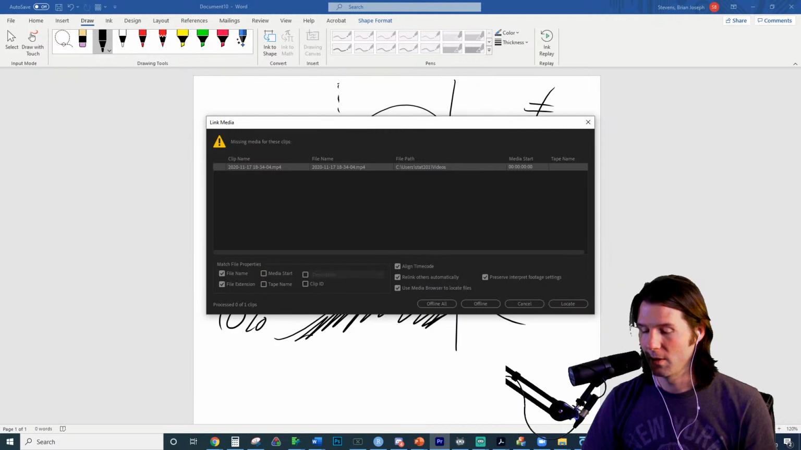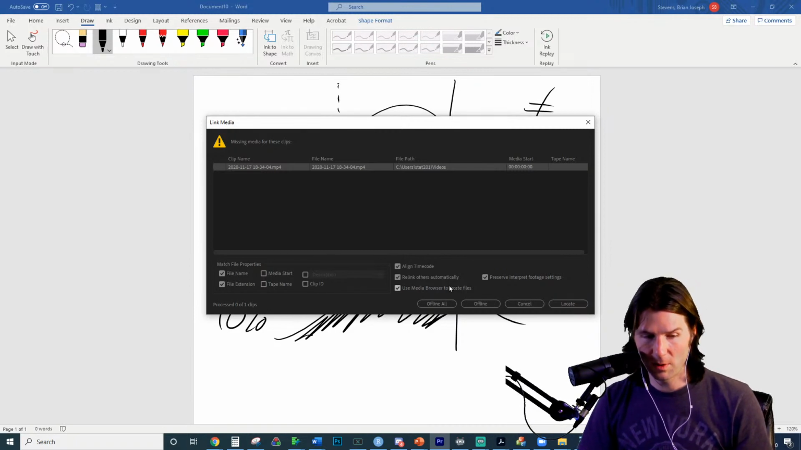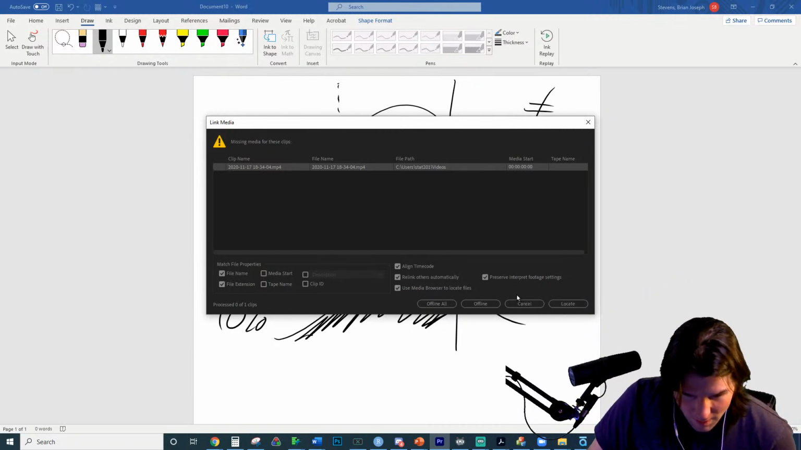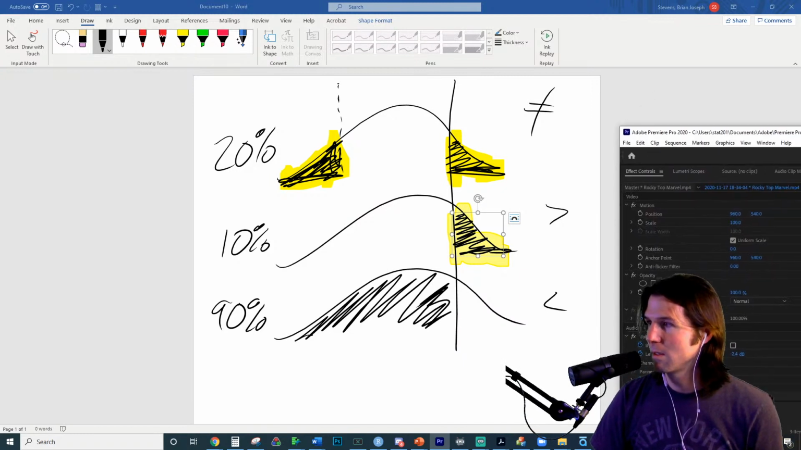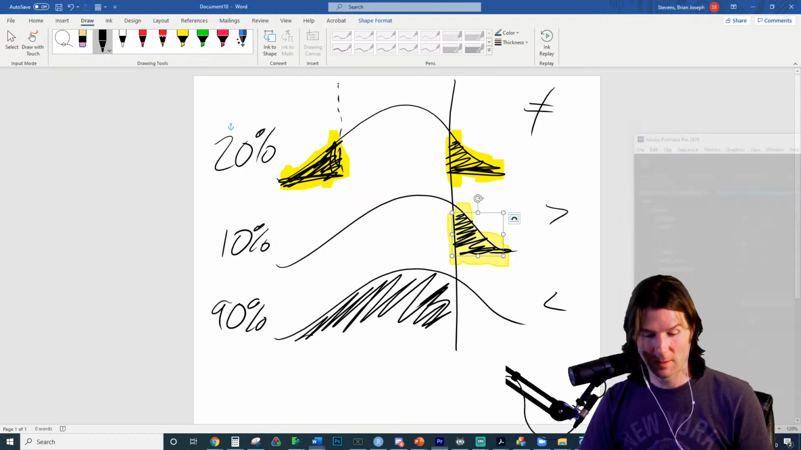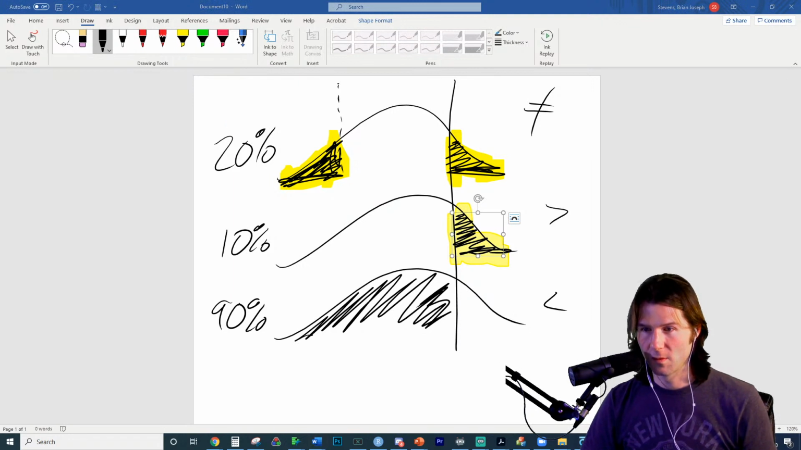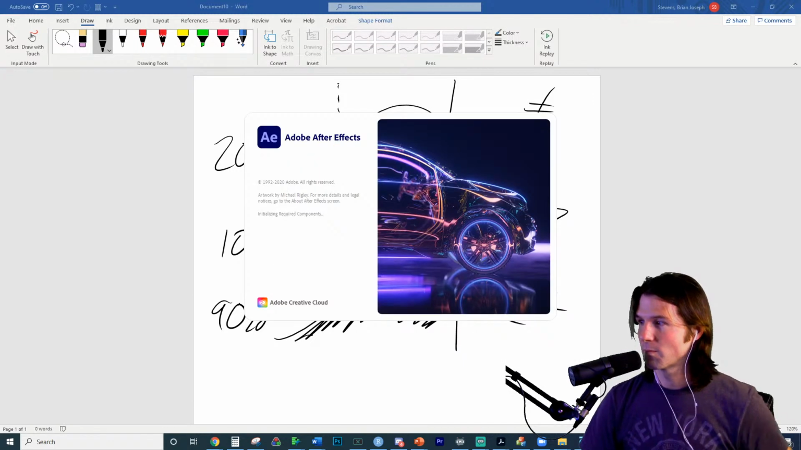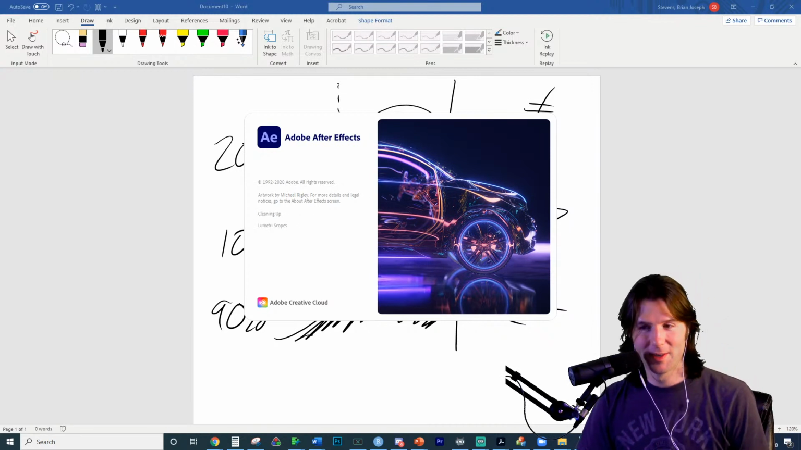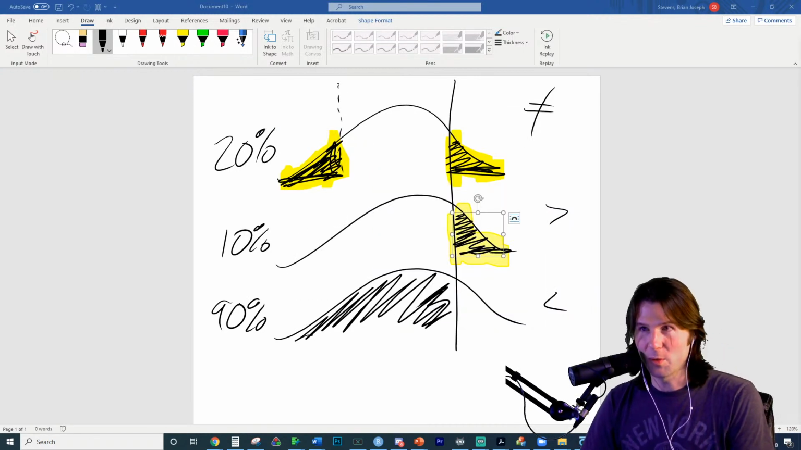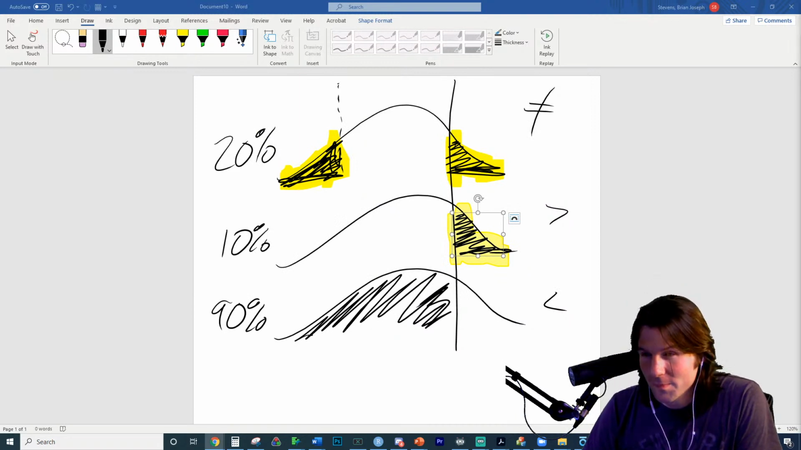Wait. Oh, why is this one open? Did I open up Photoshop? I thought I had After Effects open. Wait, what? I was going to show you it real quick. Okay, now my computer is going insane. After Effects. I think. And which one is it, Rocky Top? What were you wondering about, Rocky Top?